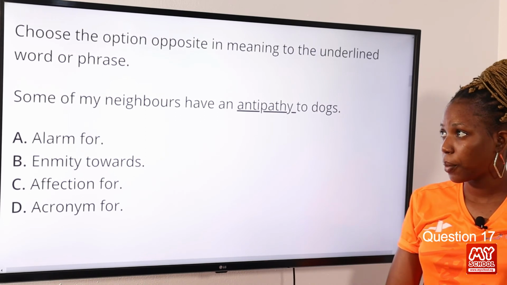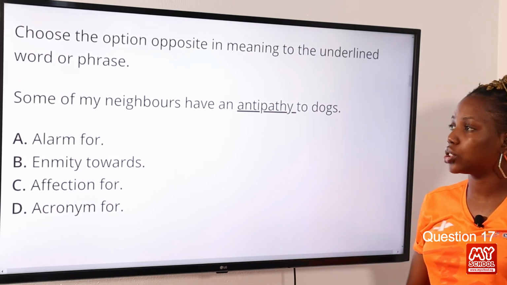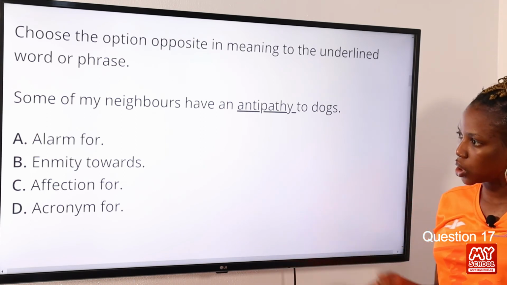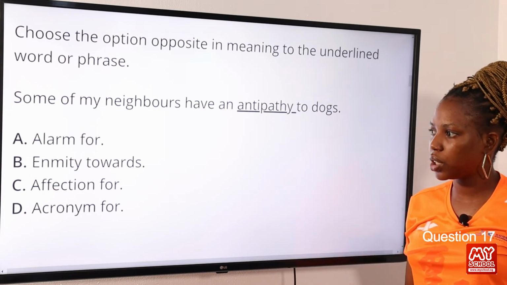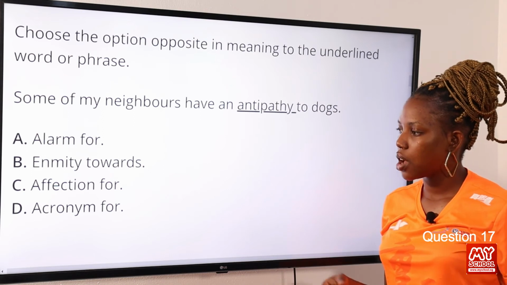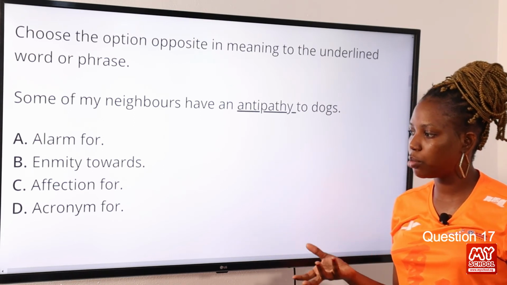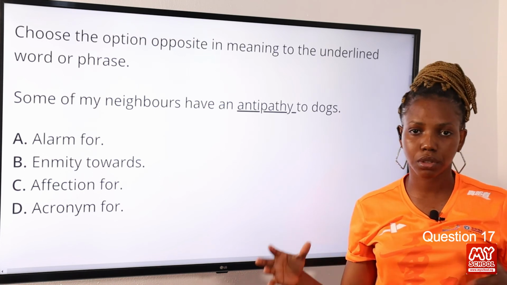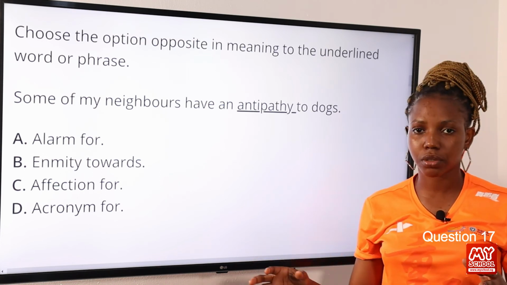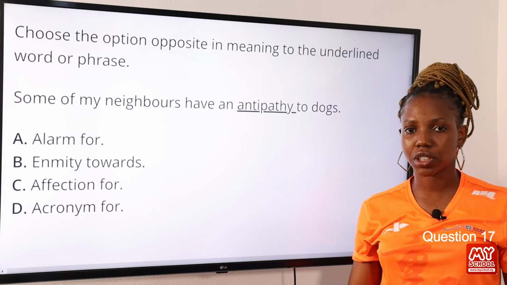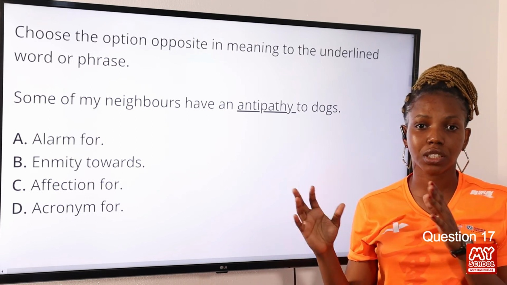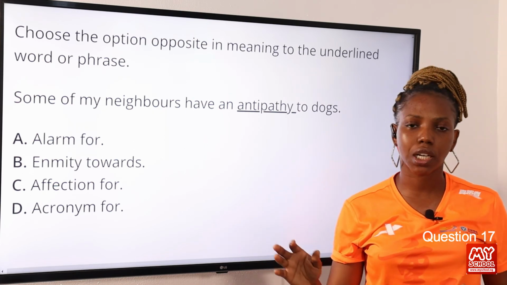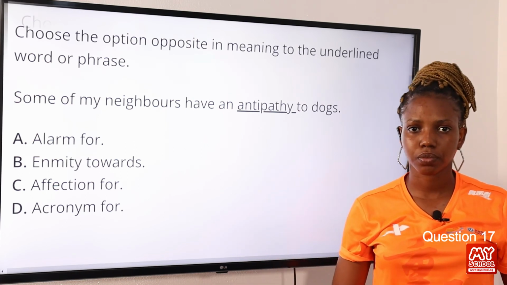Question 17. Choose the option opposite in meaning to the underlined word or phrase. Some of my neighbors have an antipathy to dogs. Option A, alarm for. Option B, enmity towards. Option C, affection for. Option D, acronym for. Now the word antipathy simply means hostility, when you are hostile towards someone. So when you're not hostile towards something, you have an affection for it. That is the closest opposite in meaning to the word. So affection for is the correct answer to this question.